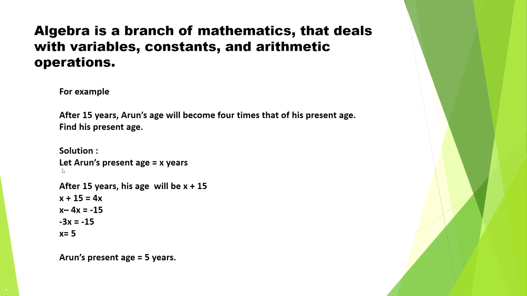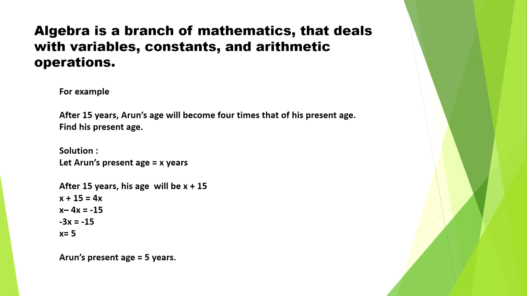When we look into the solution, let us take Arun's present age to be x years. So after 15 years, his age will be x plus 15, right? After 15 years, his age has to be added with 15. So we get x plus 15, which is going to be 4 times of its present age, that is 4 into x. Now after simplification, we get minus 3x equals minus 15, x equals 5. So Arun's present age is 5 years.